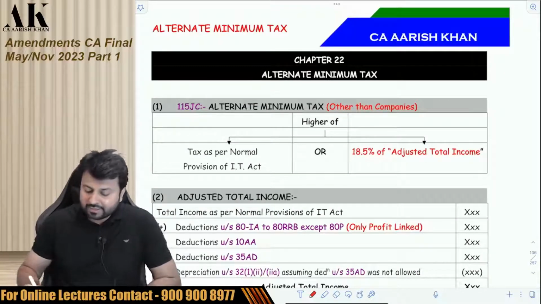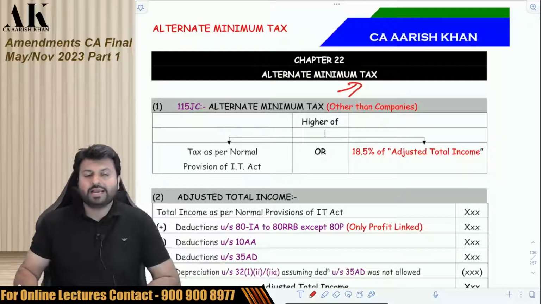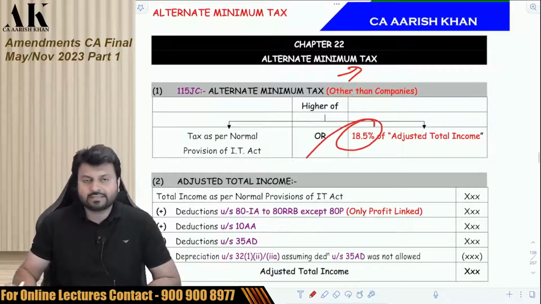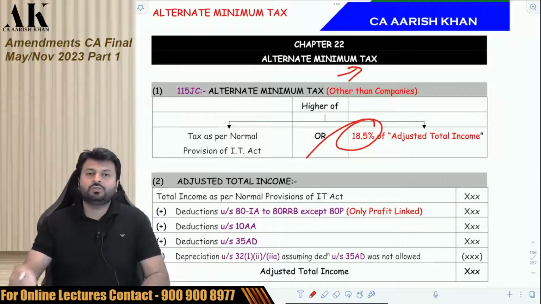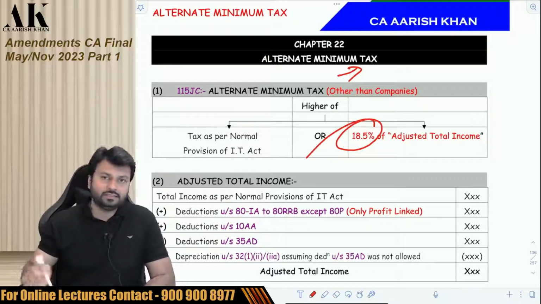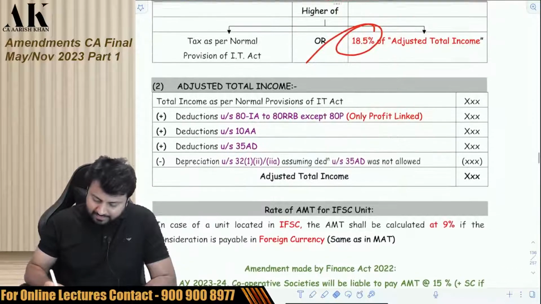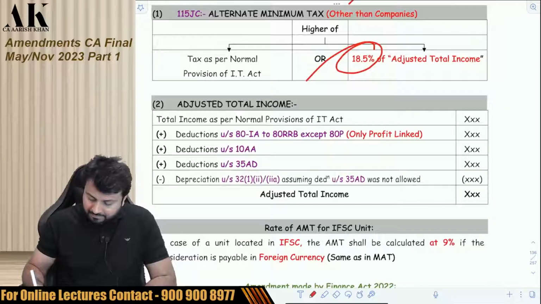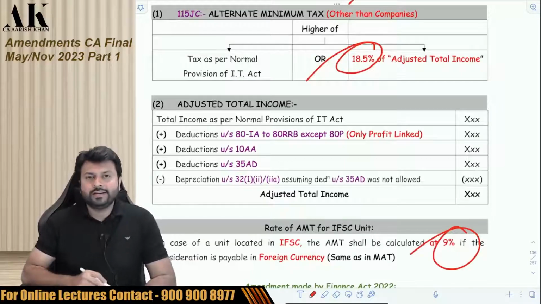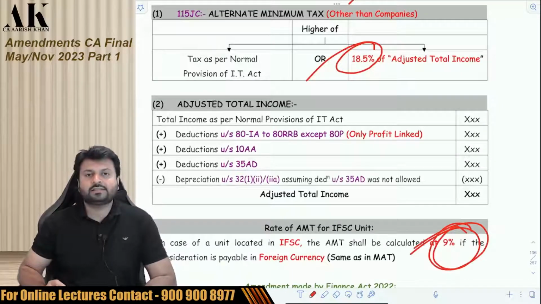So the next amendment is in the chapter of alternate minimum tax. We all know that the alternate minimum tax is 18.5%. And if the assessee has a unit located in IFSC and the consideration is received in foreign currency, then it is 9%. We all know that, right? So for a normal assessee it is 18.5%, but for an IFSC assessee it is 9%.